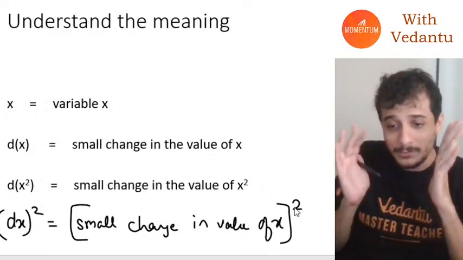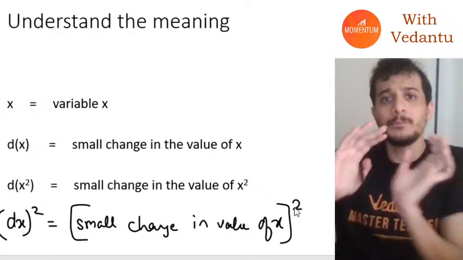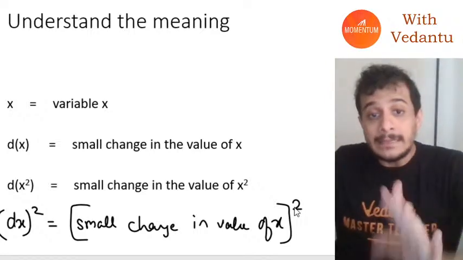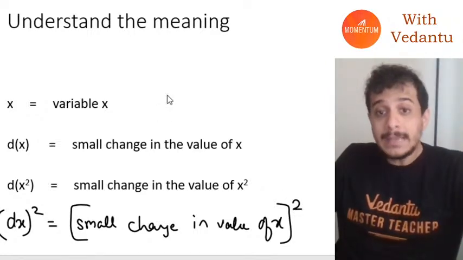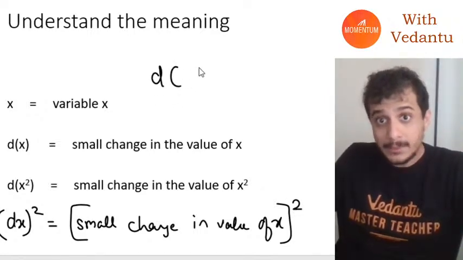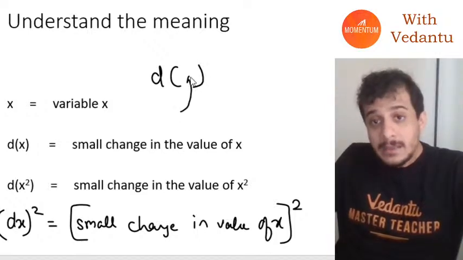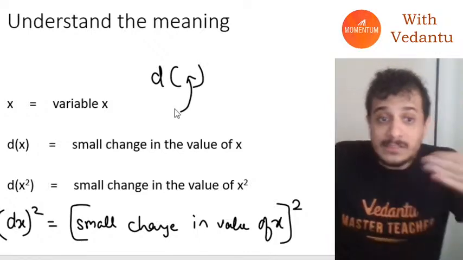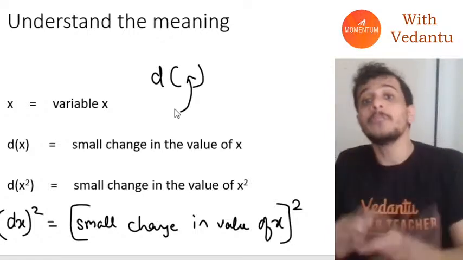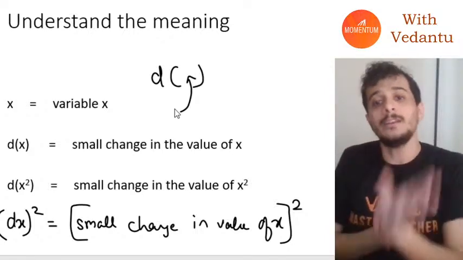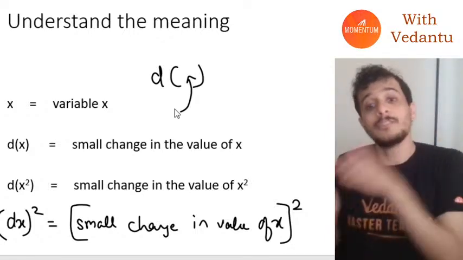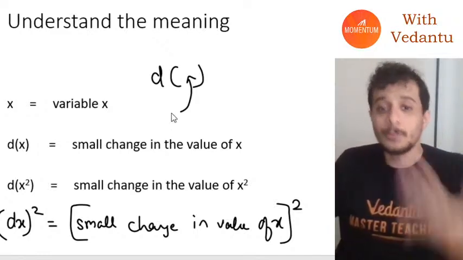Mathematics works like this. It's all very, very beautiful once you start getting the hang of it. But d is basically an operator. If you put anything in here, it will give you the small change in the value of that variable. If you put x in there, it will give you a small change in the value of x. If you put x square, it will give you a small change in the value of x square.